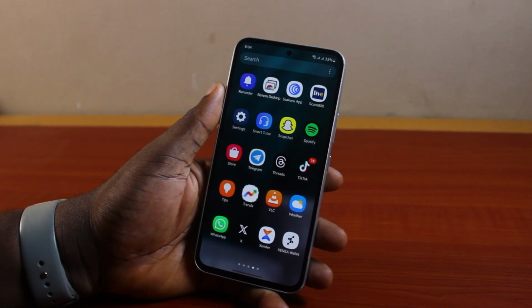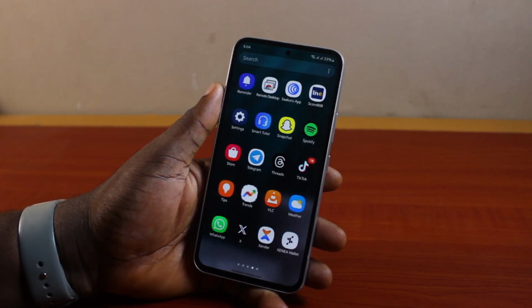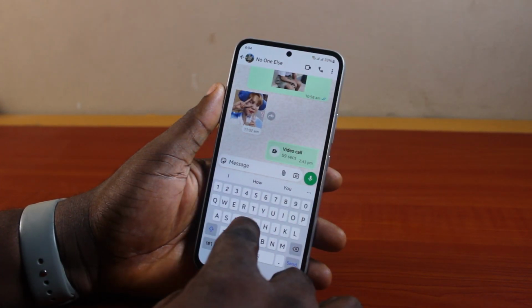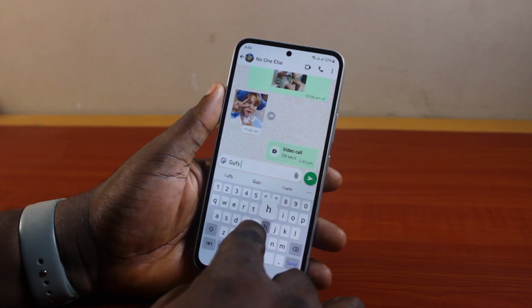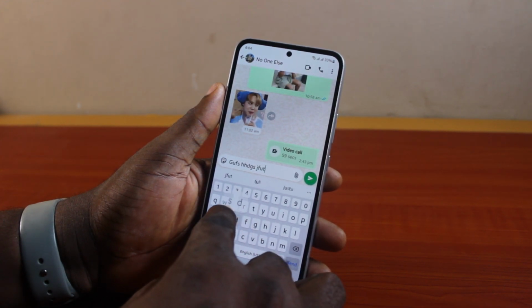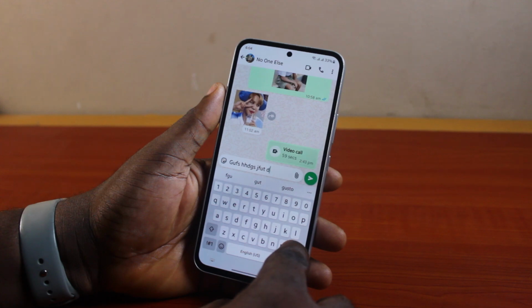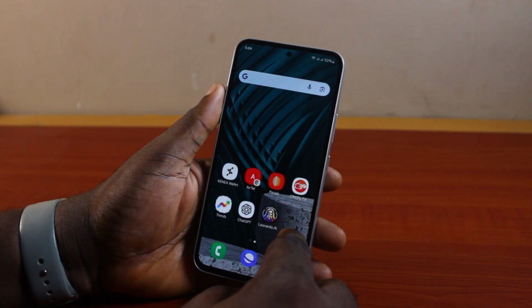How to disable keyboard sound on Samsung phone. So if you have a Samsung Galaxy device and you want to disable the keyboard sound, then this video is going to walk you through how to do this step by step.